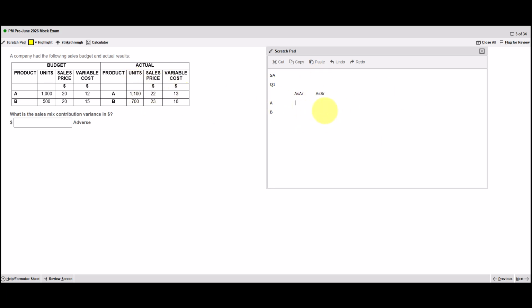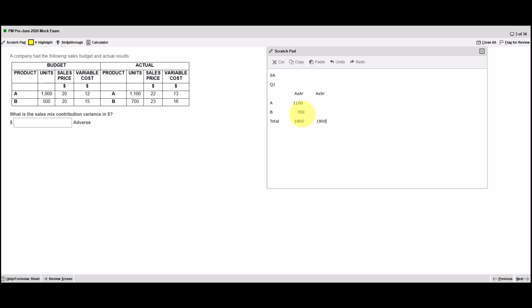So the actual sales at the actual ratio, well, we've got actual here and it's here. So it's 1100. And for B is 700. And if we total those, we get 1800. The actual sales at the actual ratio should also be 1800. We take this figure, and bring it across.